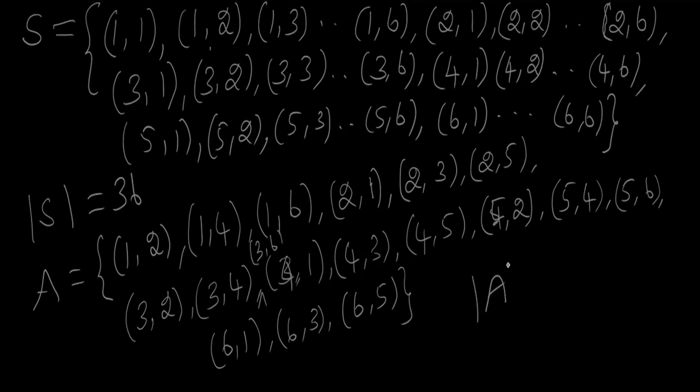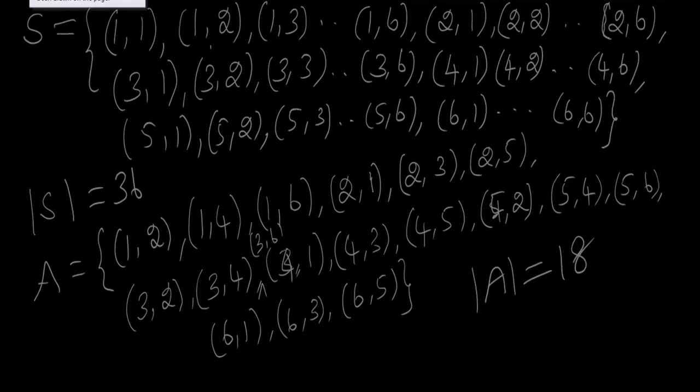So the cardinality of A will be equal to 1, 2, 3, 4, 5, 6, 7, 8, 9, 10, 11, 12, 13, 14, 15, 16, 17, 18. So cardinality of S is equal to 36, cardinality of A equal to 18.